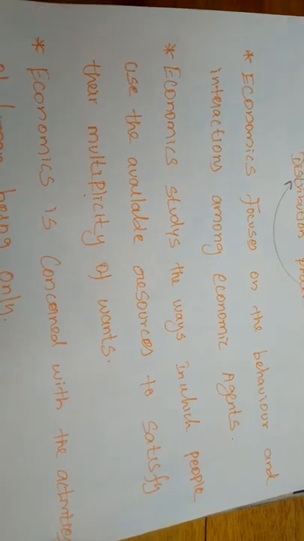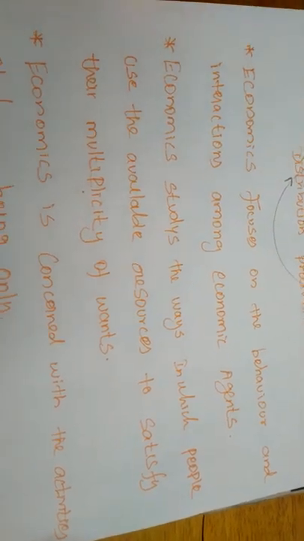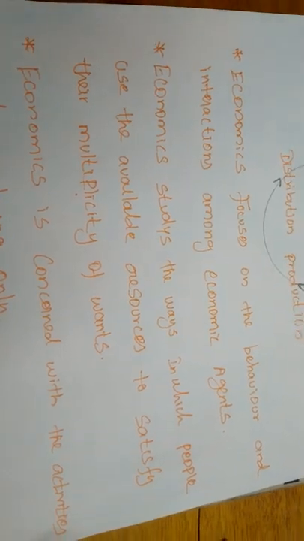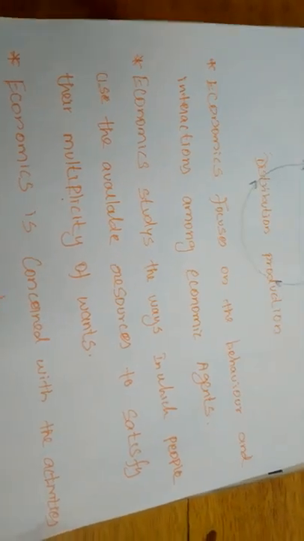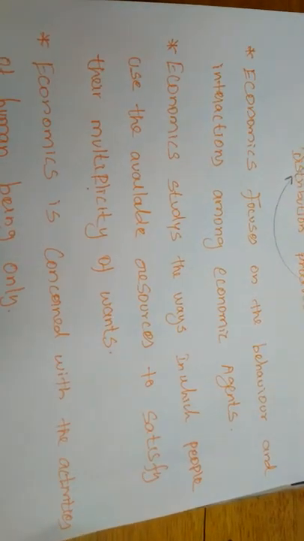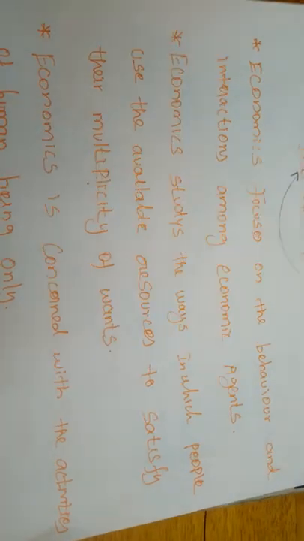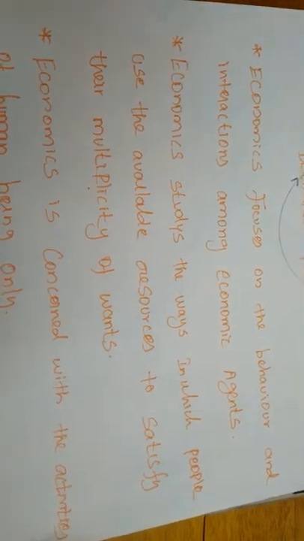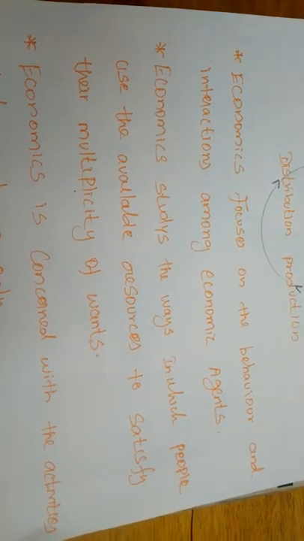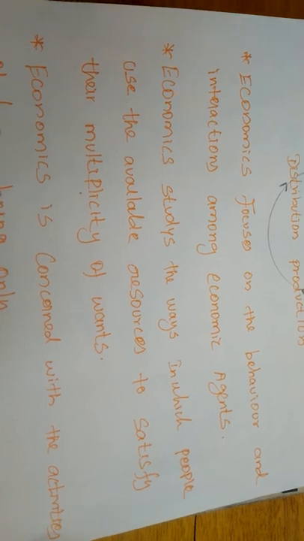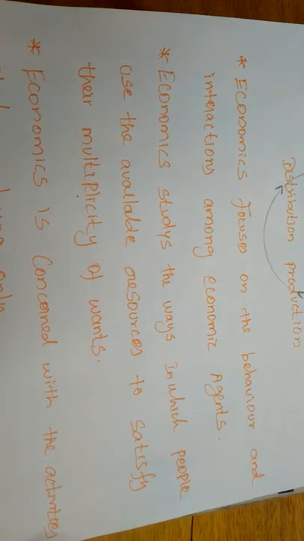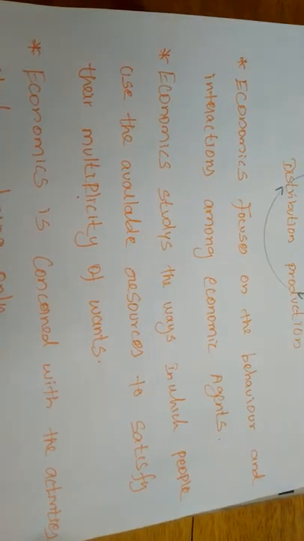So all the people should not spend more money to consume any of the commodities. For example, if you decide to consume a commodity and you are ready to spend some amount of money to consume that commodity, you will not spend more than that to consume it. If you decide to consume one cup of tea, you will be ready to give 10 rupees to consume that cup of tea, right? Because of that, you will not be ready to consume the cup of tea by spending 1,000 rupees.